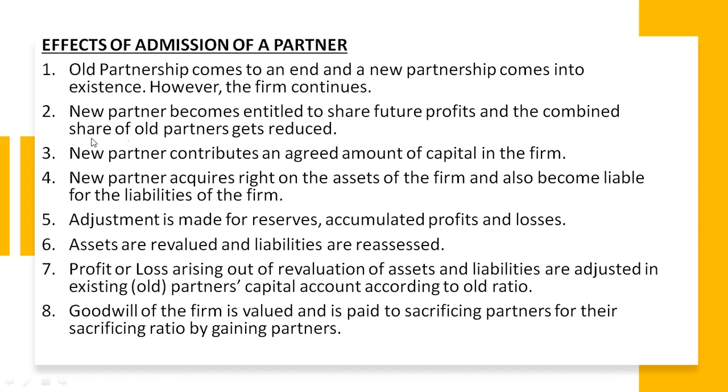Now, when profit or loss arises out of revaluation of assets and liabilities, it should be adjusted between the old partners as per their old ratio. By old partner or existing partner, we mean the same. So when there is profit or loss which arises out of it, the partners are to share such profit or loss as per their old ratio. Here also, in this profit or loss, the new partner has no share.